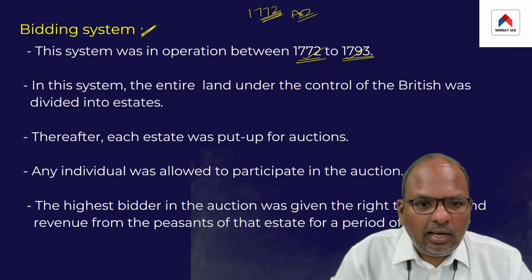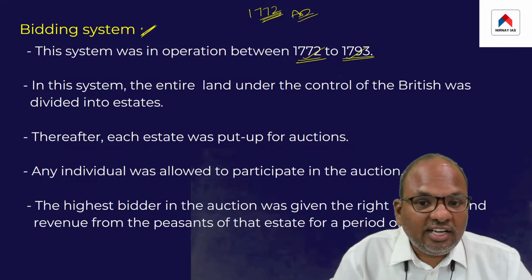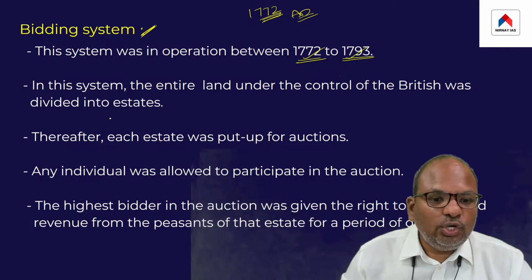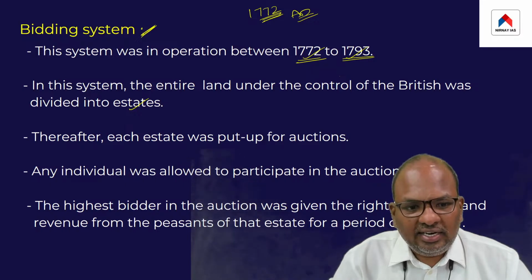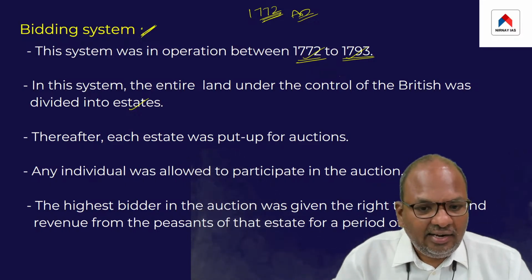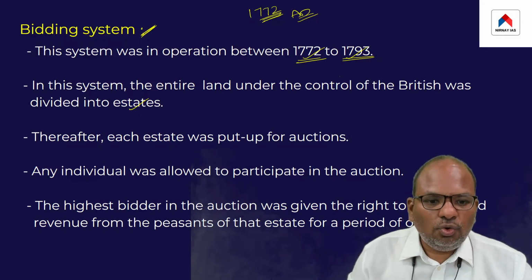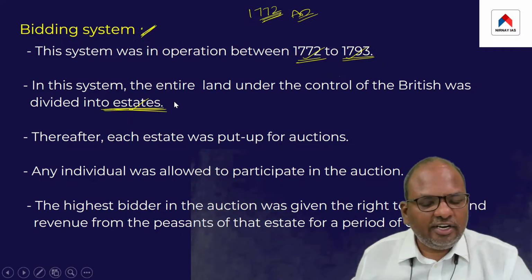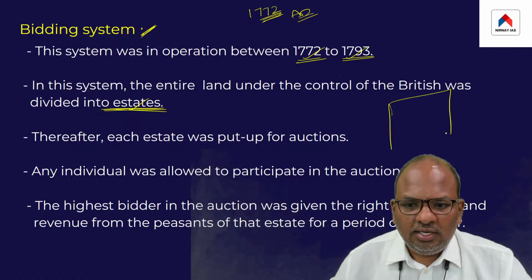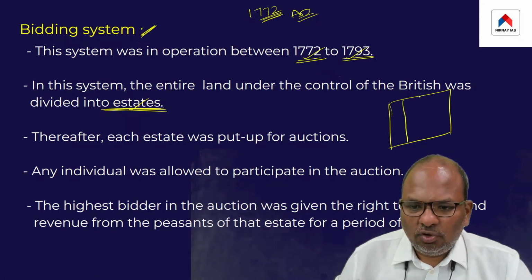agricultural land that was available in Bengal under the control of the British was divided into large estates. Basically, under the bidding system, the entire agrarian land under the control of the British was divided into large parcels called estates. For example, this entire Bengal region came under the control of the British, and it was divided into large parcels called estates.